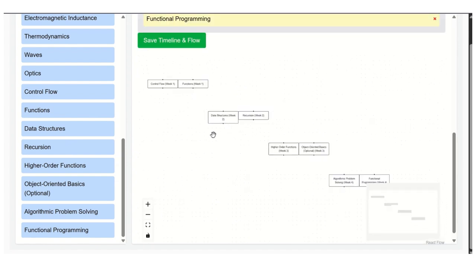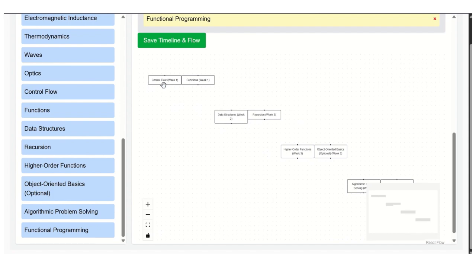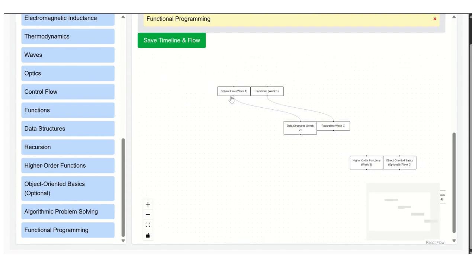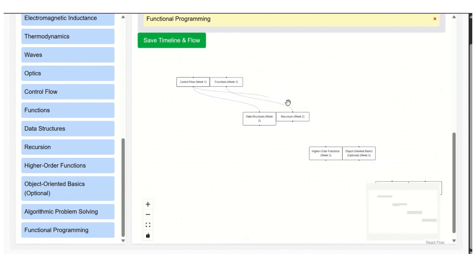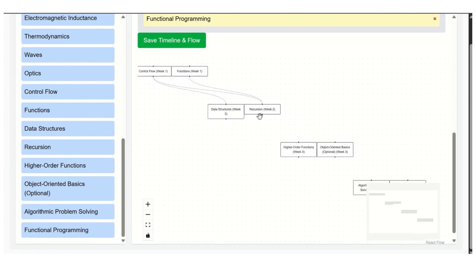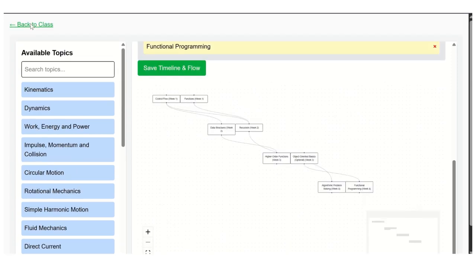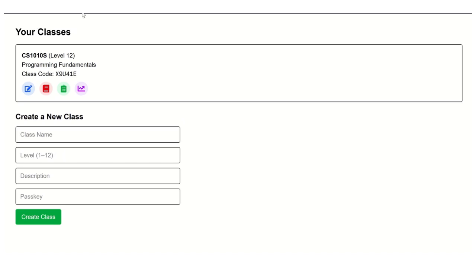And finally, once all of these topics have been assigned, these topics show up on an interactive flowchart over here, in which the teacher can create linkages between the topics. These linkages are important because they show our back end what the previous topic was, or what topic the question generator needs to fall back upon if the student has fundamental misconceptions. After this is created, we save the timeline and return to the dashboard.